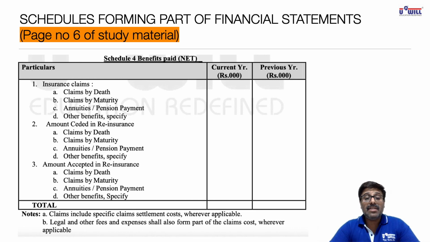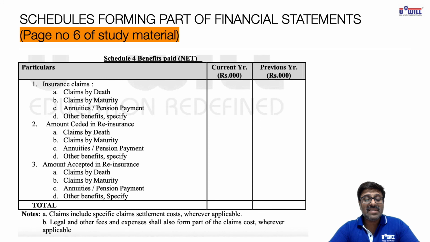Amount ceded, underline the word ceded and write minus. Within ceded, whatever are the claims by death, maturity, annuities and surrenders we will minus. And third point, amount underline accepted we will plus. So whatever is the amount accepted in case of death, maturity, annuities or surrenders we will plus. So you just remember ceded we will minus wherever it comes and accepted we will plus wherever it comes.